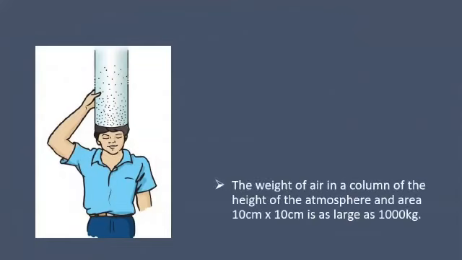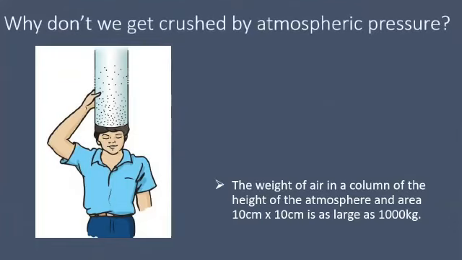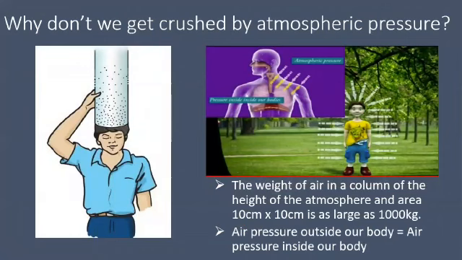It is almost as much as the weight of 1000 kg. So, why doesn't it crush us? Why? This is because the air pressure outside our body is equal to the air pressure inside our body.